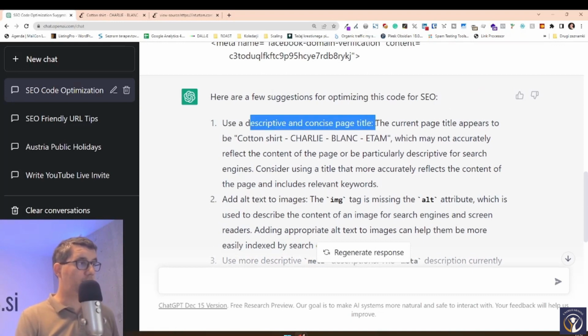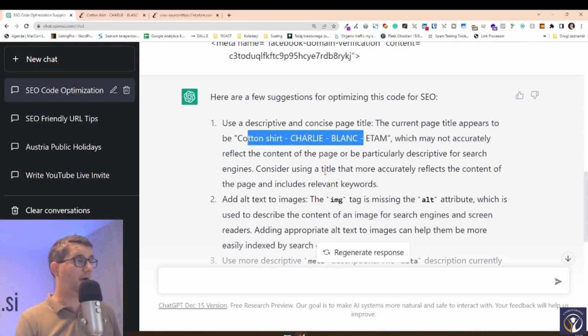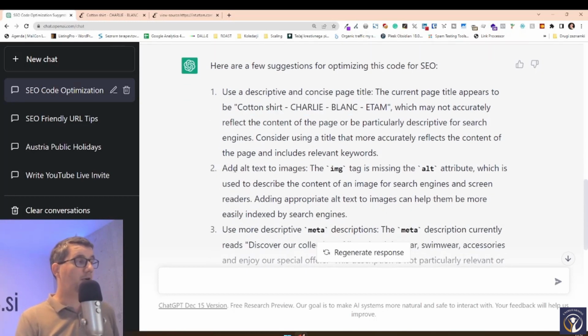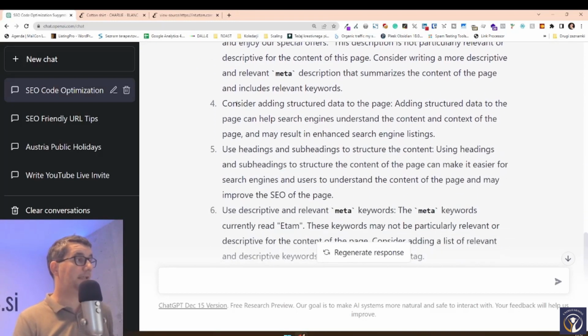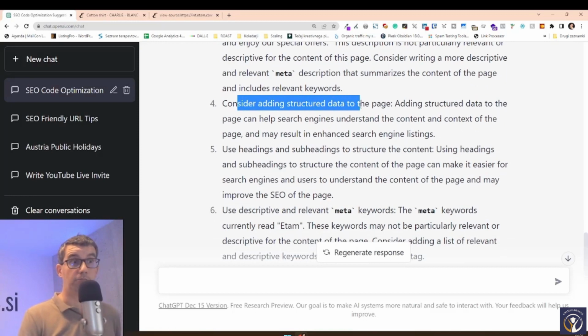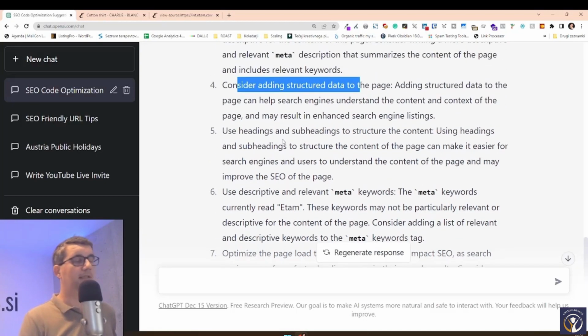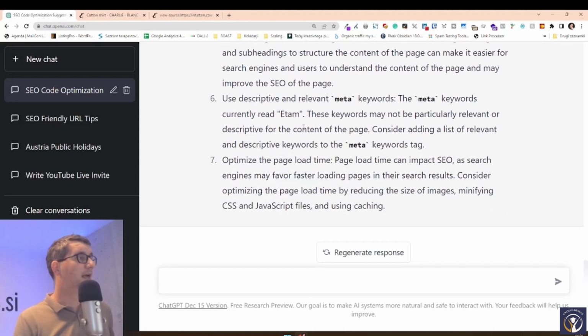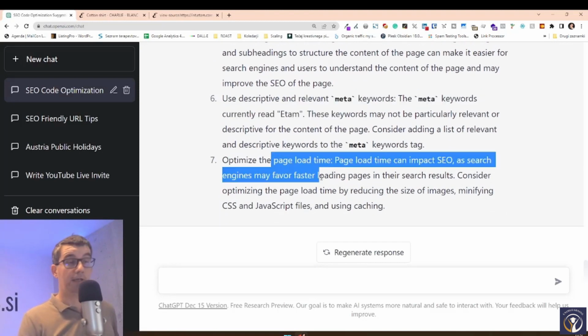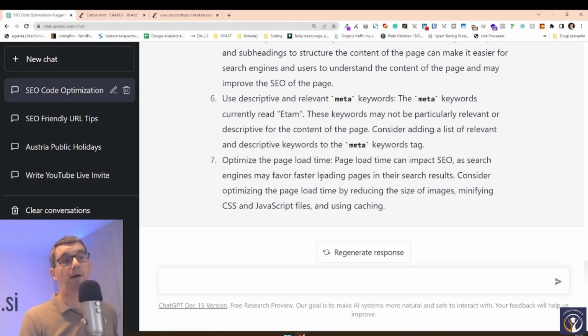Find a descriptive page title. And it tells you which one is now and tells you how to change it. Add alt text to images. Of course, you want to optimize images. Create a better meta description. Consider adding structured data to the page. Very good. And other things that may not be really as great because, the subheadings, he didn't really analyze any subheadings, and meta keywords are not as relevant. Page load time is really relevant, but he didn't really analyze if the page load time is good or not.